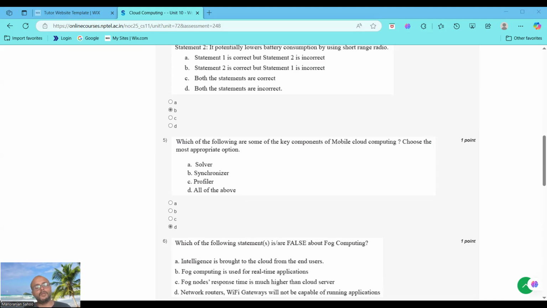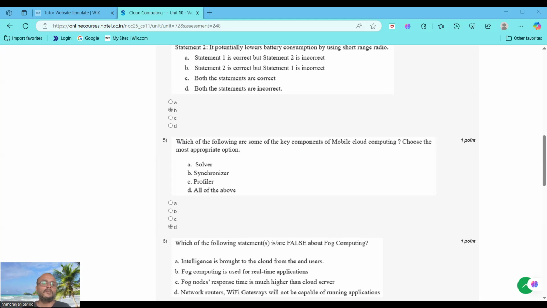What is solver? Solver in mobile cloud computing is a component responsible for executing complex computational tasks that are uploaded from the mobile device to the cloud. This involves tasks like data analysis, image processing, or running simulations. Then what about synchronizer? This component ensures that data and application states are kept consistent between the mobile device and cloud. It handles tasks like data synchronization, backup, and restore.